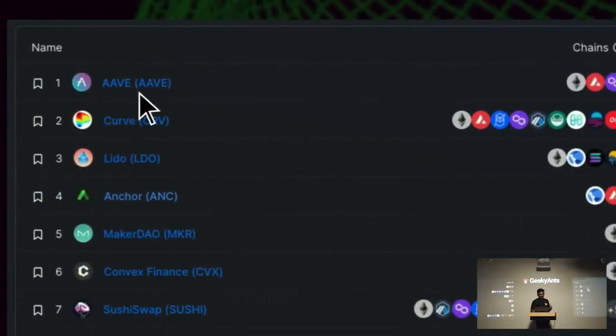Aave is a lending and borrowing protocol. The main aim of DeFi is to create a bank. Whatever a bank can do, DeFi can do. So what does a bank do? They provide you loans.